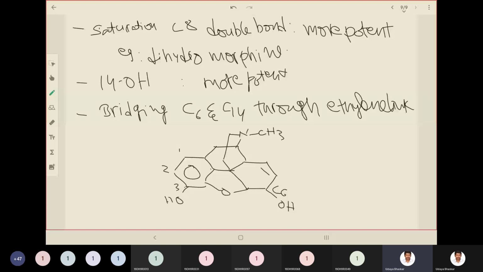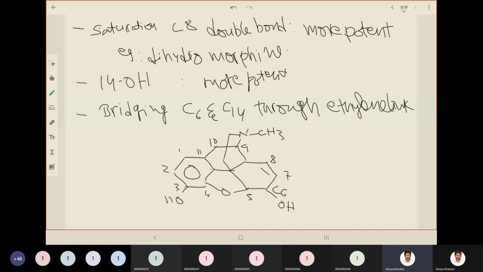So what is in C6 and C14? This is 9, then 10, 11, 12. Sorry, this junction should not be numbered. So 9, 10, 11, 12, 13, and 14. So this is the 14th carbon. From here, ethylene link means like this. This is the ethylene link between C14 and C6.